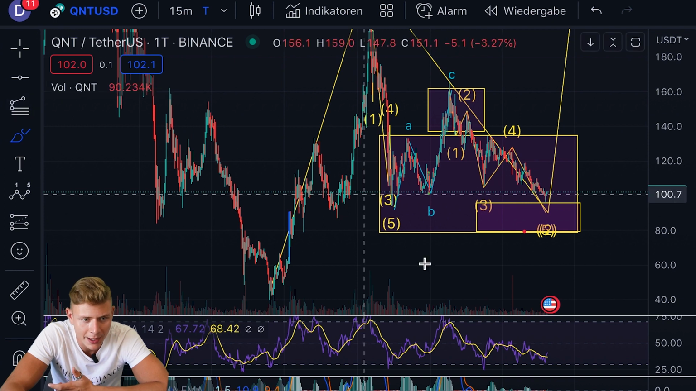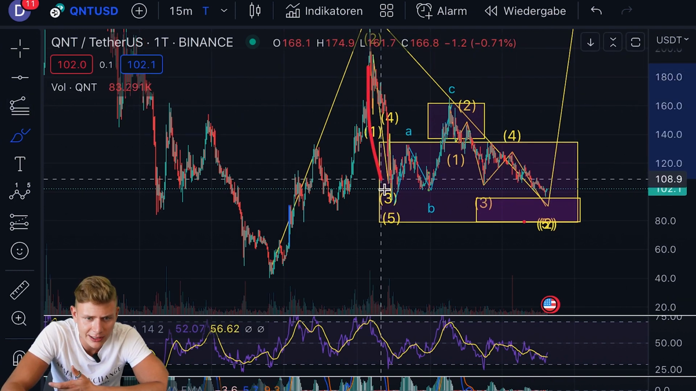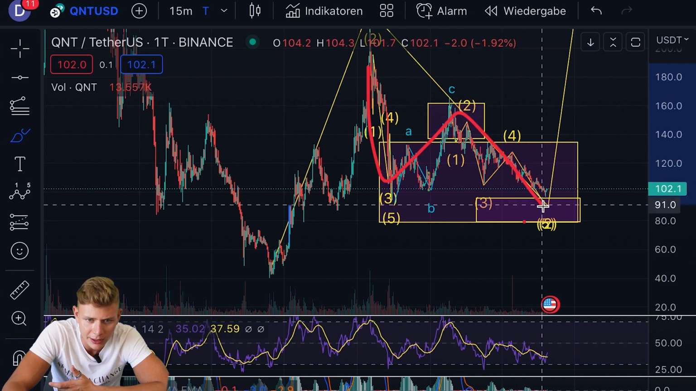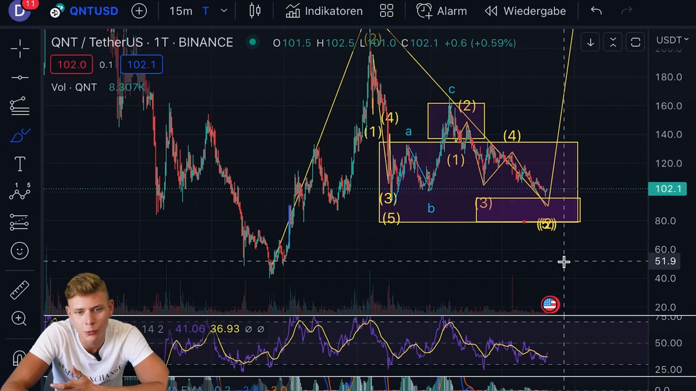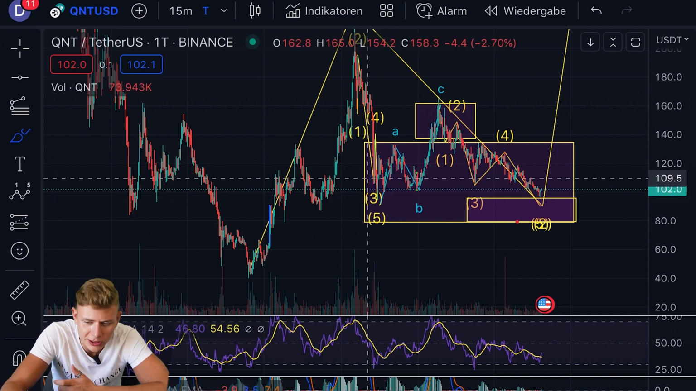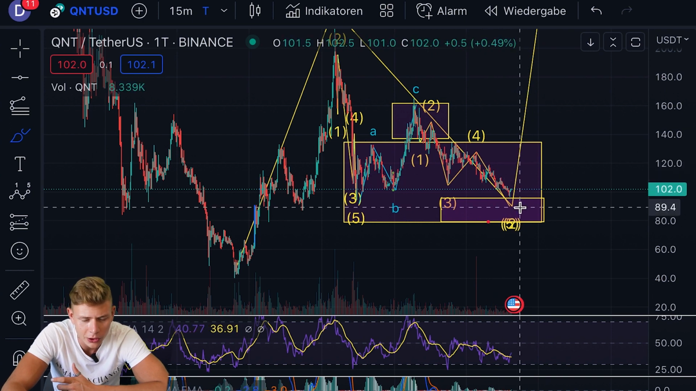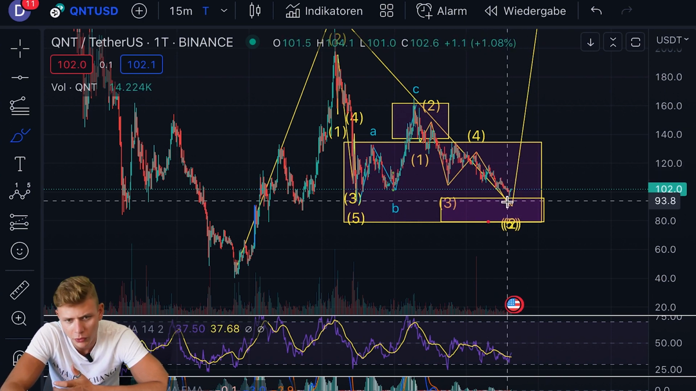And yeah, I personally think that we are still coming down in the target region, because I consider this to be a larger ABC pattern, and it would be quite usual for the C wave to come below the A wave low, which was here at $95. So I'm personally thinking that there is a few more dollars downside potential here for QNT.